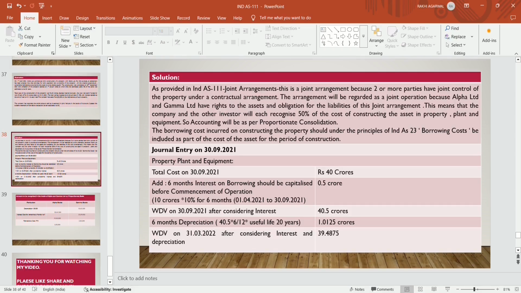This means that the company and the other investor will recognize 50% of the cost of constructing the asset in property, plant and equipment. So accounting will be done on a proportionate consolidation basis. The borrowing cost incurred on the construction, under the principles of Ind AS 23, Borrowing Costs, is to be included as a part of the cost of the asset for the period of construction. Means before the commencement of the business, whatever borrowing cost is incurred is to be accounted for as per Ind AS 23, which is to be capitalized with the asset.